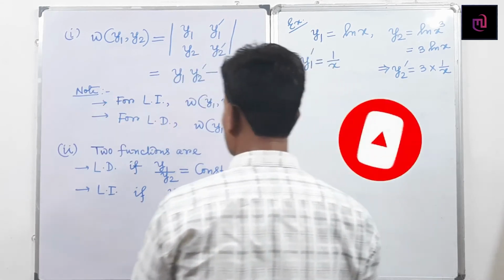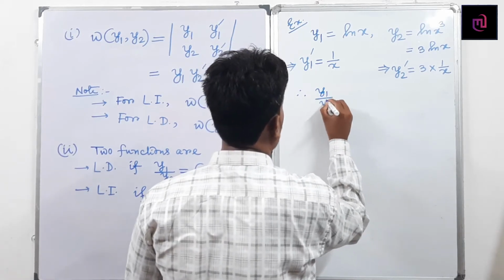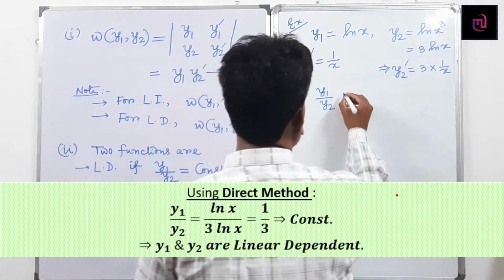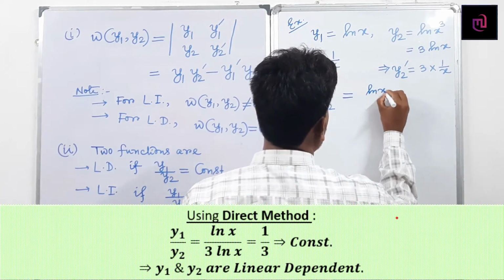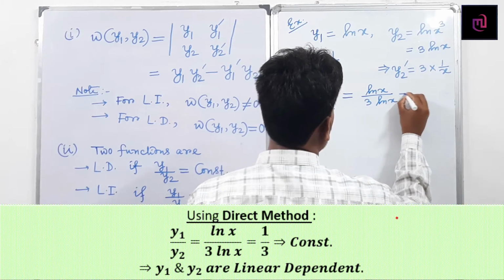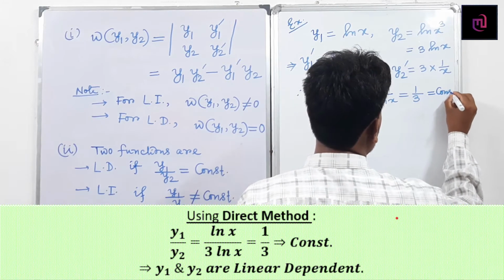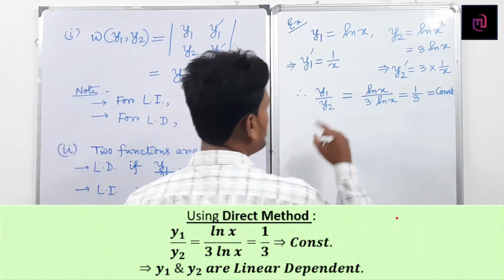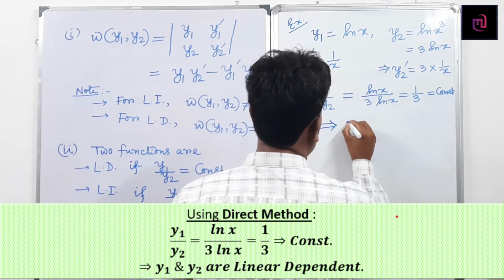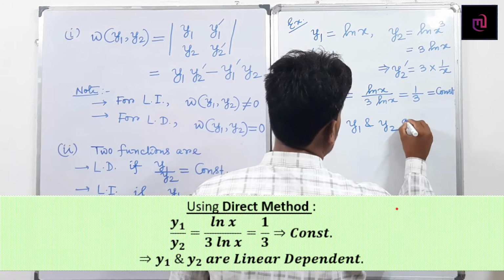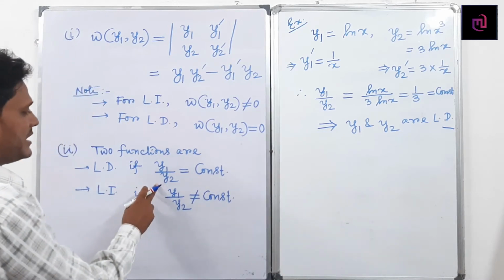Using the direct method, y1 by y2 equals ln x divided by 3 ln x, which is 1 by 3, a constant.